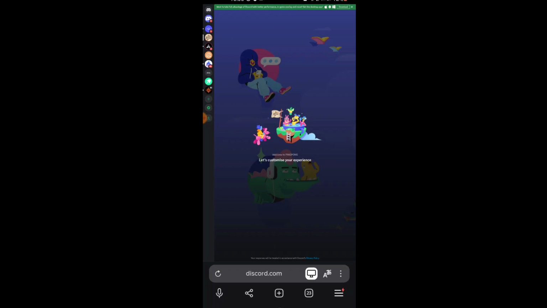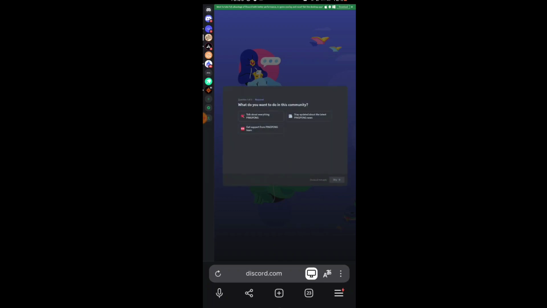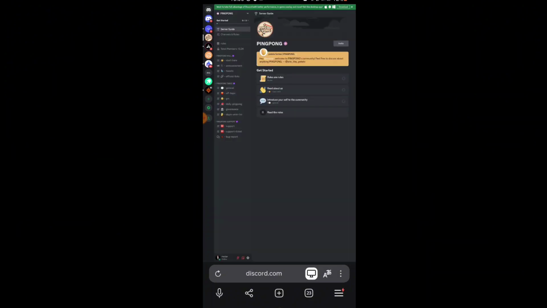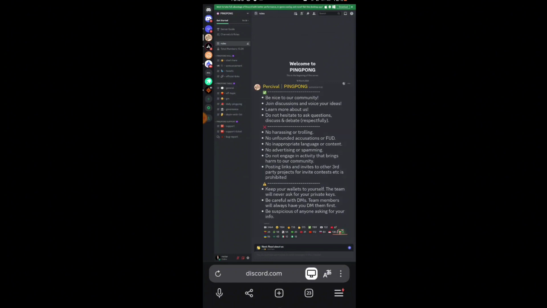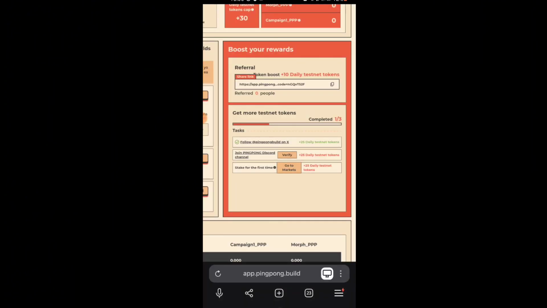It is loading. Wait a few minutes. So here we are joined already. There is no verification option here. Okay, come back to their main page. Click on this verify button,